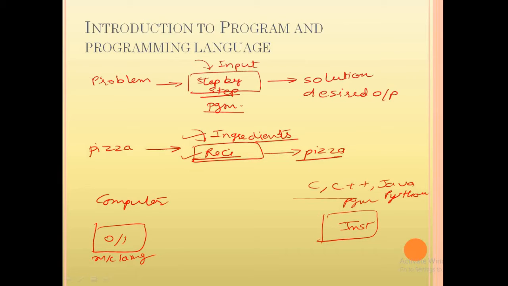So what happens? You write instructions in a particular specific language. Then these instructions are converted into machine language so that the computer can understand them, execute them and give you the desired result. This translation is done by a compiler, the language compiler, or the interpreter. Understand? So this is the role of a programming language.